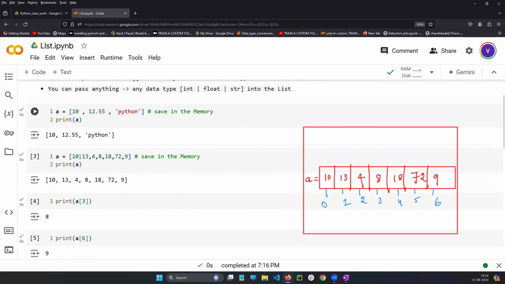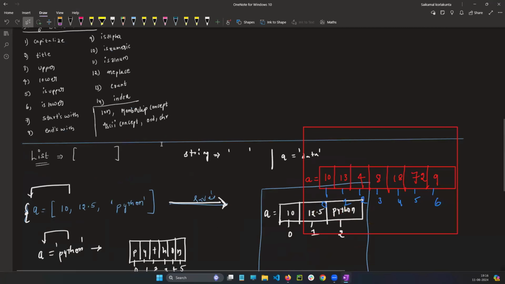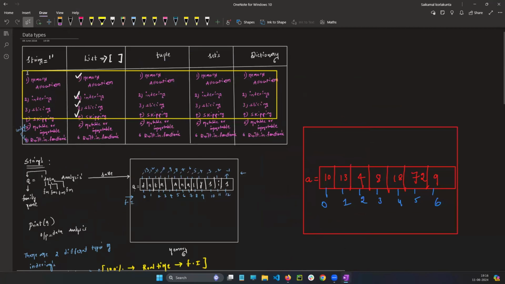So now you tell me, guys, let's say here, all these concepts are same or not. Memory allocation, same or not. Indexing, slicing, skipping. All these are same or not, just you tell me. Common or not between string and the list? It is same, common, sir. Common. Concepts are same. That's why I told you, if you just get to know about the string, list will be very, very easy for all these concepts. Okay, very simple logic.